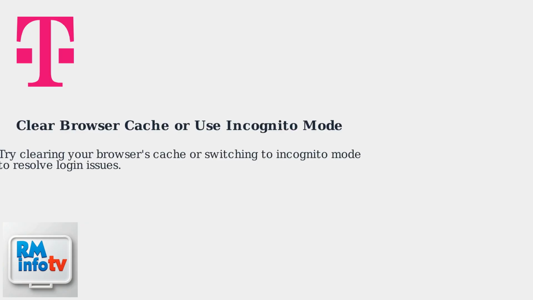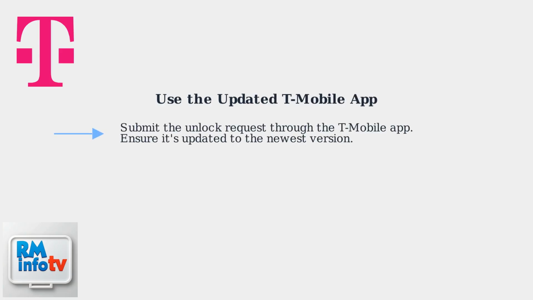If basic checks don't work, start by clearing your browser's cache or switching to incognito mode. This can resolve login and authentication issues. Next, try using the T-Mobile app to submit your unlock request. Make sure the app is updated to the latest version for better compatibility.